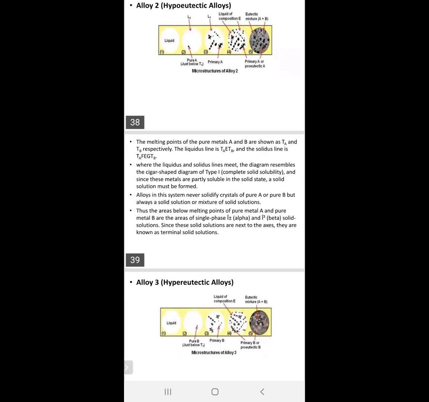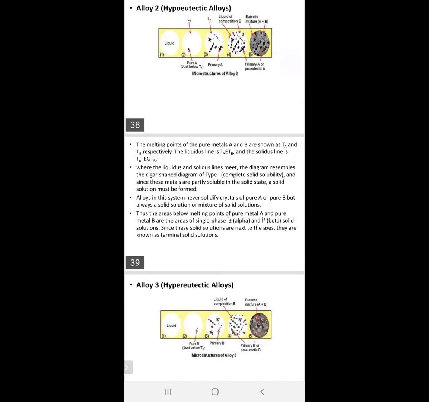Thus, the areas below the melting points of pure metal A and pure metal B are the areas of single phase, single phase alpha and the beta single phase solution. Since the solid solutions are next to the axis, they are known as terminal solid solutions.